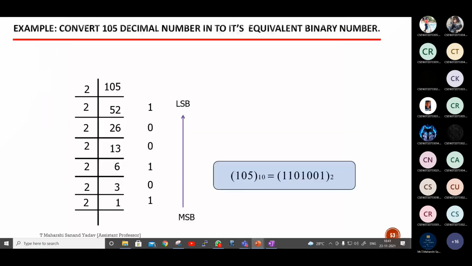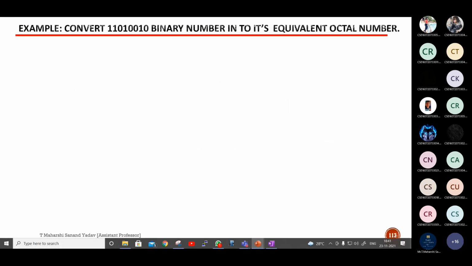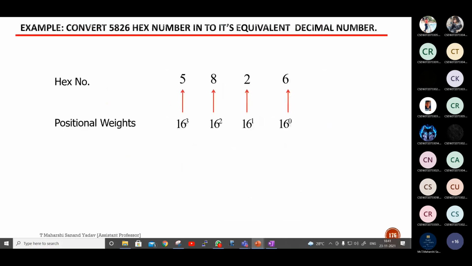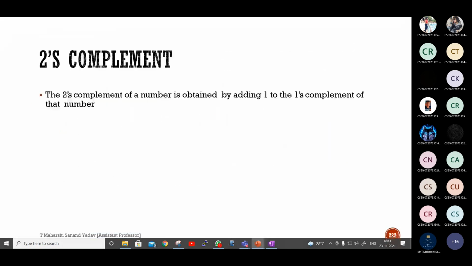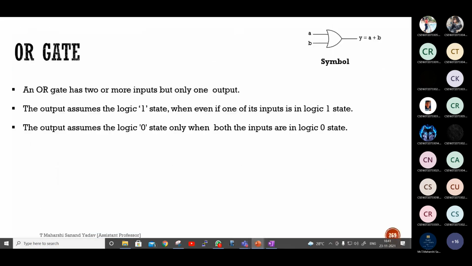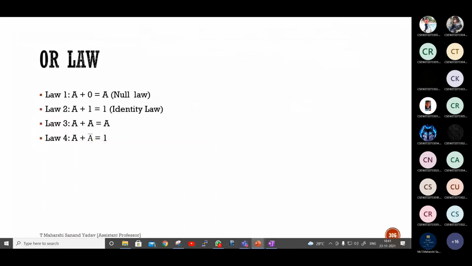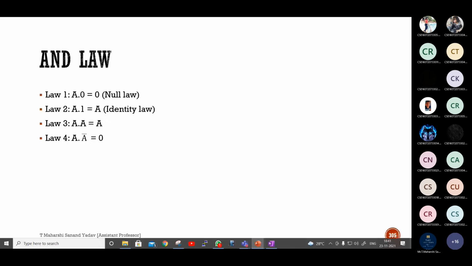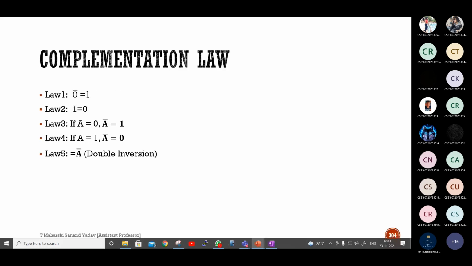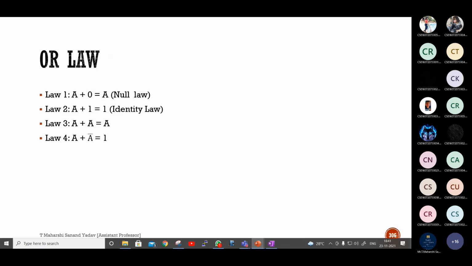Okay, what are the different laws you know apart from this? So we are done with AND law, we are done with complementation law. Next one is OR. Here A plus 1 is repetitively used and A plus A bar is used. So A plus 0 is A. How to prove?